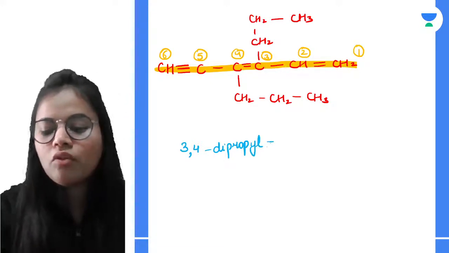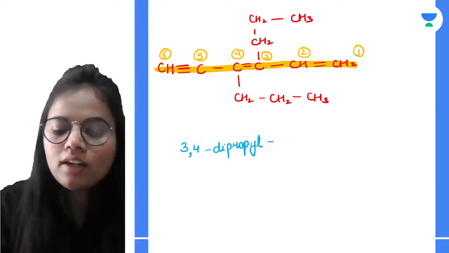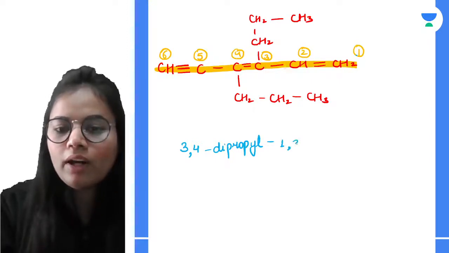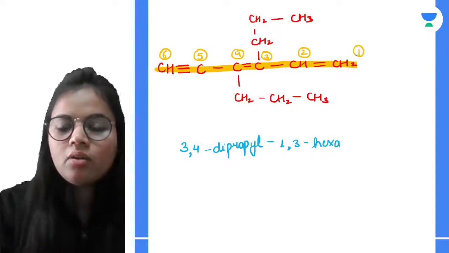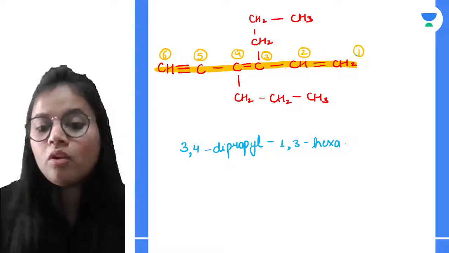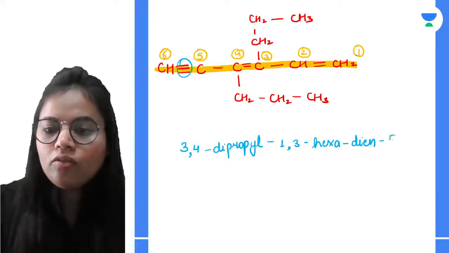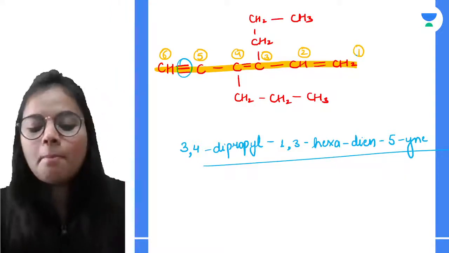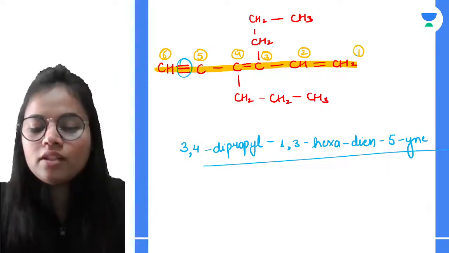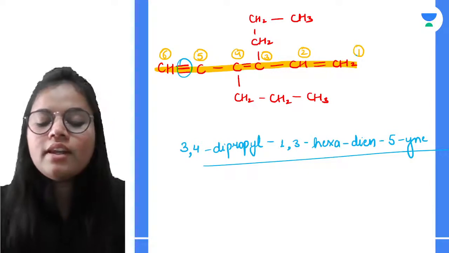Now first of all let's talk about the double bond. The double bonds come on the 1st and 3rd carbon atoms, so I will write 1,3. How many carbon atoms are in the longest chain? Hex. And 2 double bonds, so diene. And there is 1 triple bond over here, so I will write 5-yne. So that is the IUPAC name of this compound. All right, hope that is very much clear. Next, let's go for another example of the alkane.